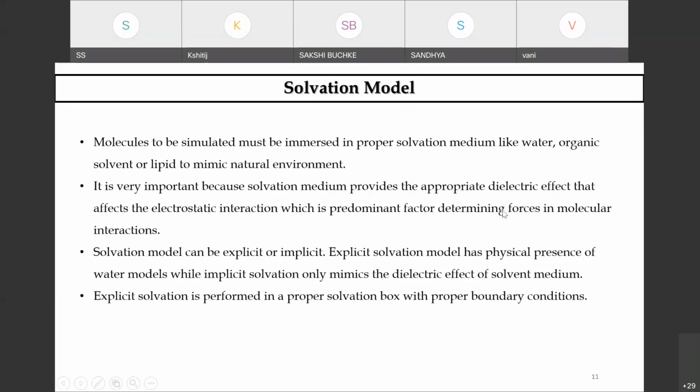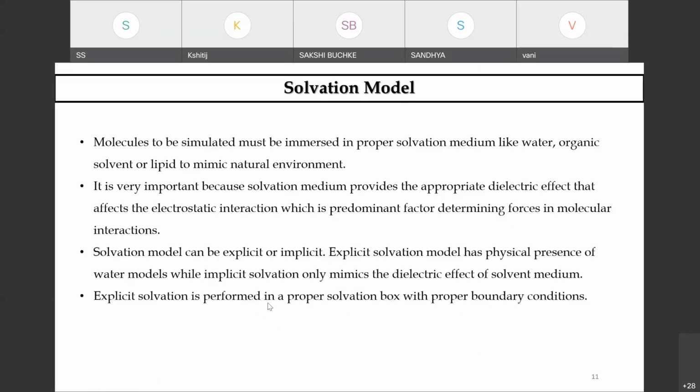So once the assigning of the appropriate dielectric effect is done, we can actually see which predominant factor is helping you to determine the molecular interactions. So a solvation model can be explicit and implicit. Explicit solvation model will have physical presence of the water models, while implicit solvation will only mimic the dielectric effect of the solvent medium. Explicit solvation is performed in a proper solvation box with PBC, that is your periodic boundary condition. We set this periodic boundary condition, and we will be doing that in our demo session also.